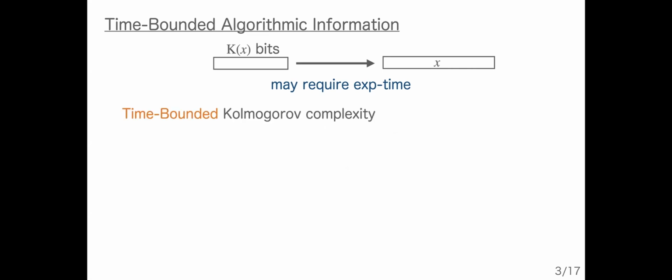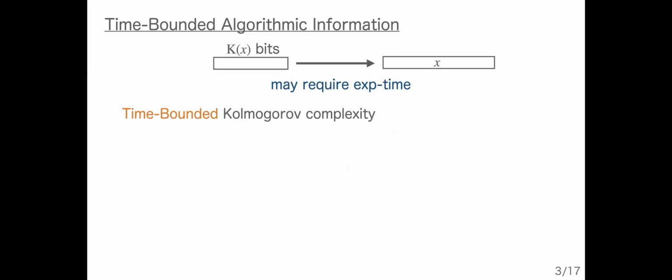In this work, we consider the time-bounded variant of algorithmic information. We can obtain a string X from K(X) bits, but its reconstruction may require exponential time. So in the time-bounded world, it may require more bits to obtain the string X. And to capture the algorithmic information in the time-bounded setting, we can discuss time-bounded Kolmogorov complexity.